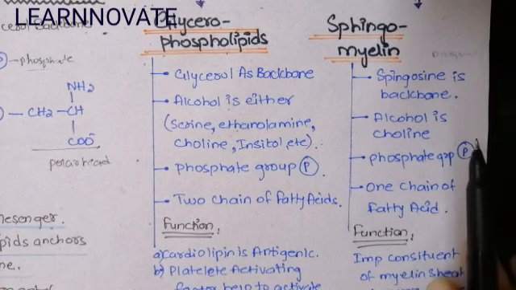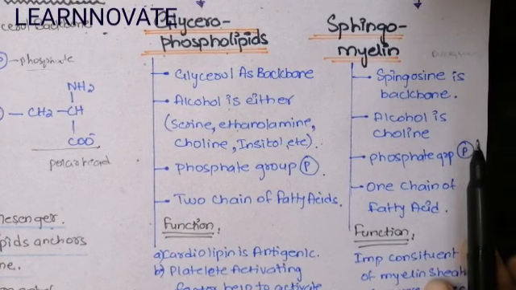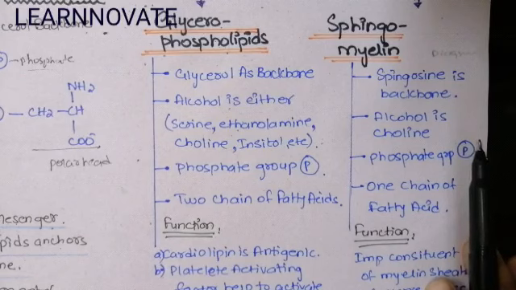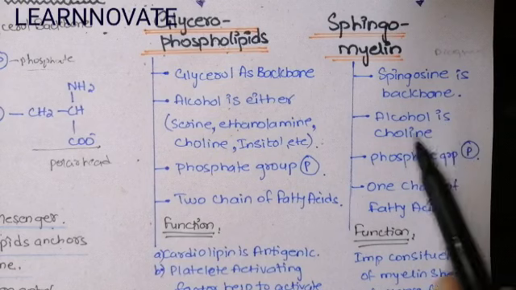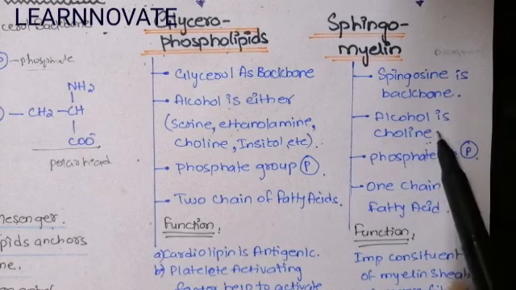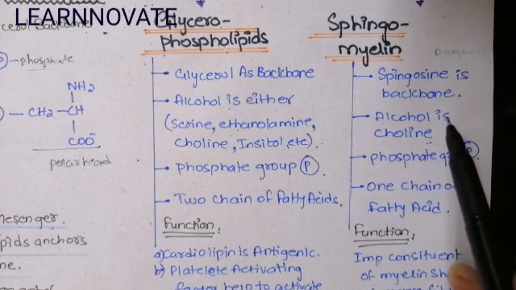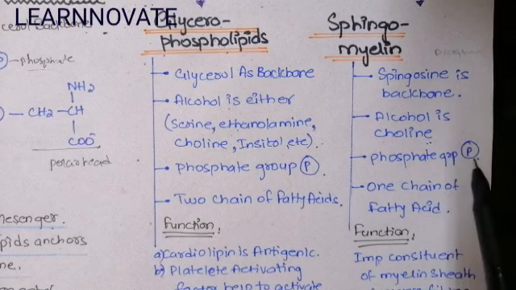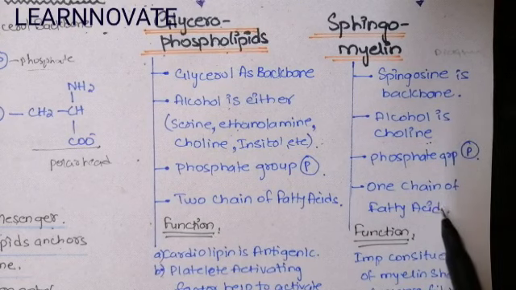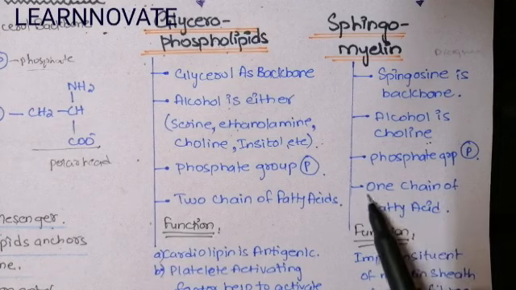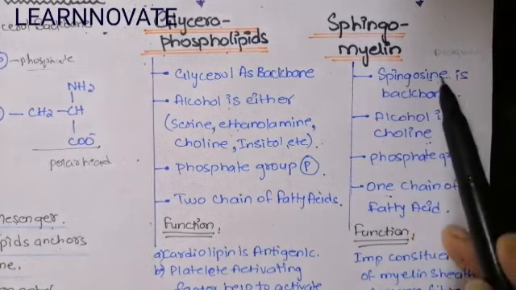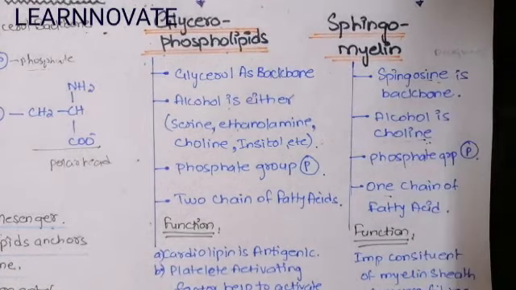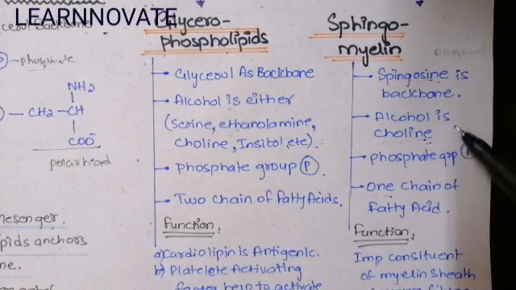The second component of the phospholipids is the sphingomyelin or the sphingophospholipid, that contains sphingosine as a major backbone attached with the alcohol that is choline. It is a specific alcohol that is attached to the sphingophospholipid. One phosphate group is attached and one chain of fatty acid is attached. We have to remember that one chain is attached in the sphingomyelin and the backbone is sphingosine. The alcohol is choline and one phosphate group is attached. So these four important components form the sphingophospholipid.